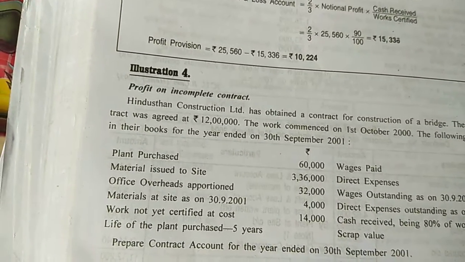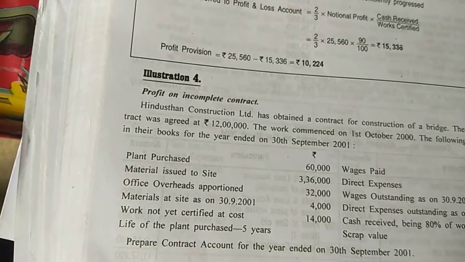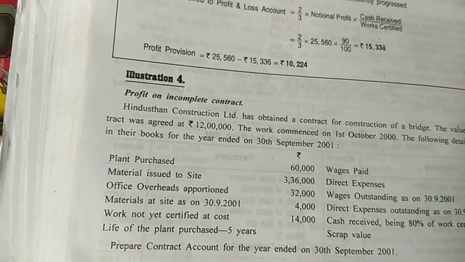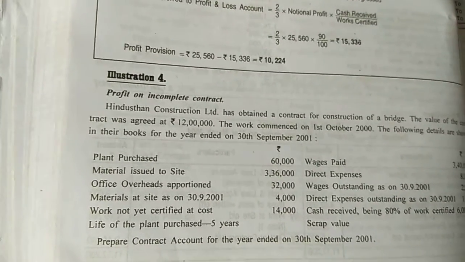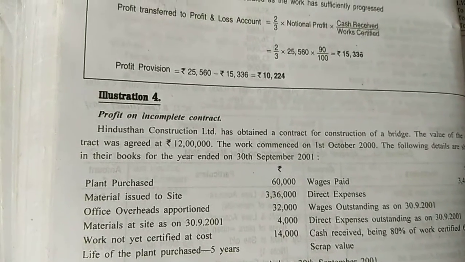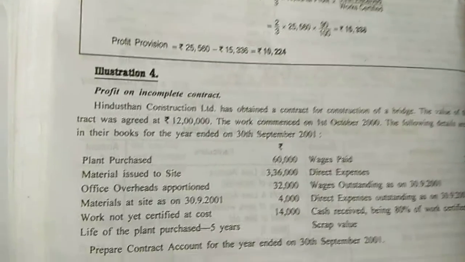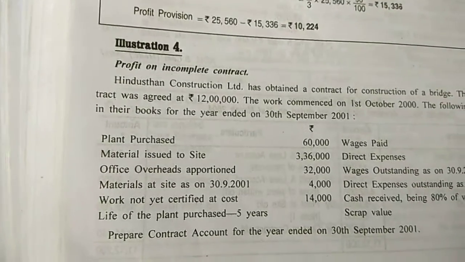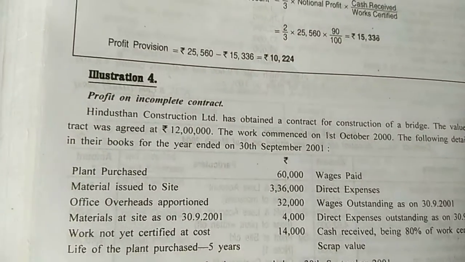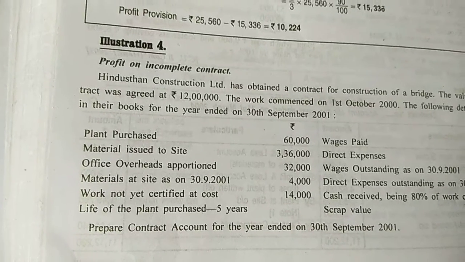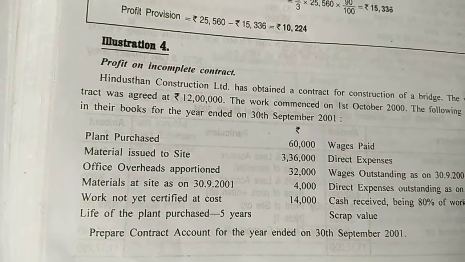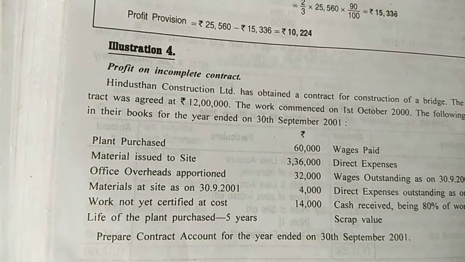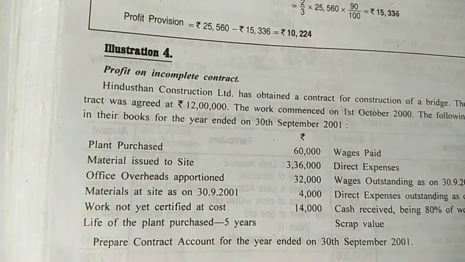What does work not yet certified mean? It means that I have completed, suppose, 3/4 of the work. My engineer came to certify my work. The engineer came and said, no, this portion I cannot certify. So this remains my uncertified portion. The portion of the work which the engineer is not certifying remains my work not yet certified.